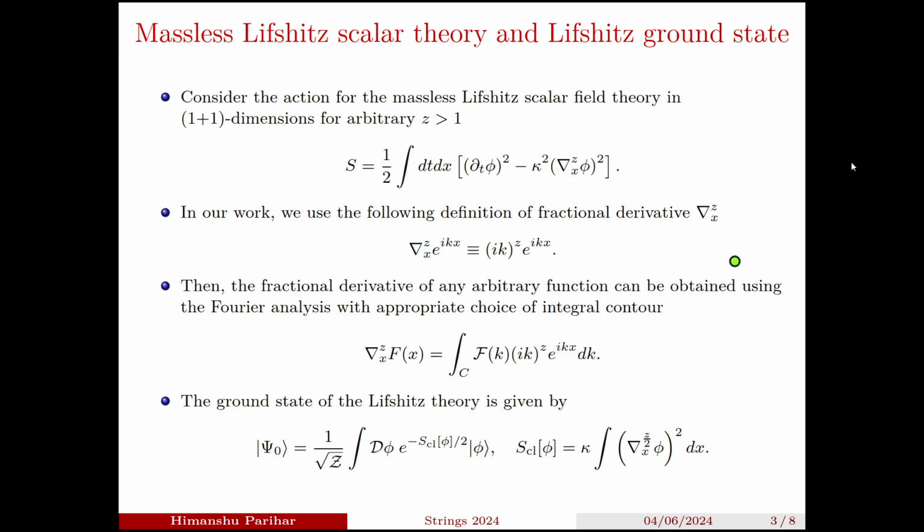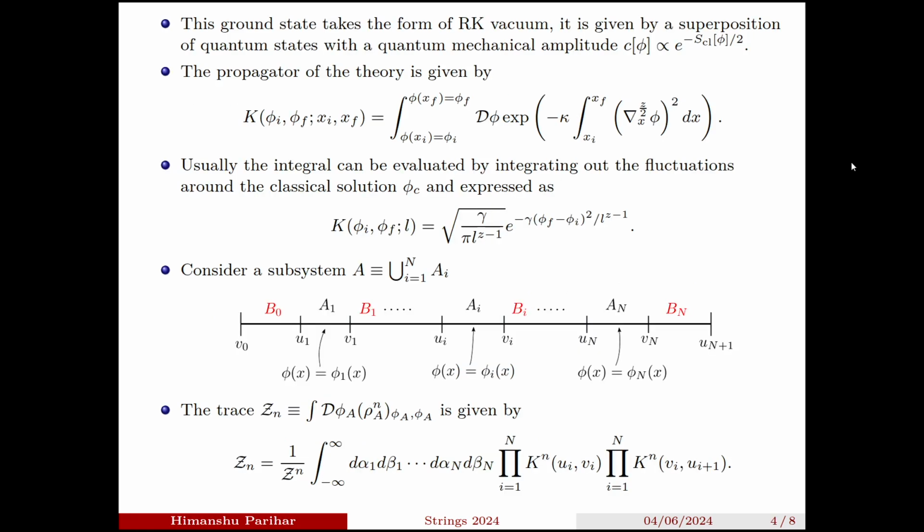Using this definition of fractional derivative, the ground state of the Lifshitz field theory can be expressed in terms of the path integral of a one-dimensional Euclidean theory, whose action is given by this expression. Here we see that this ground state takes the form of an RK vacuum, which is a superposition of quantum states with a quantum mechanical amplitude proportional to this Boltzmann factor. The propagator of this 1D Euclidean theory is given by this path integral, and it can be solved by integrating out the fluctuation around the classical solution, which is given by this expression.